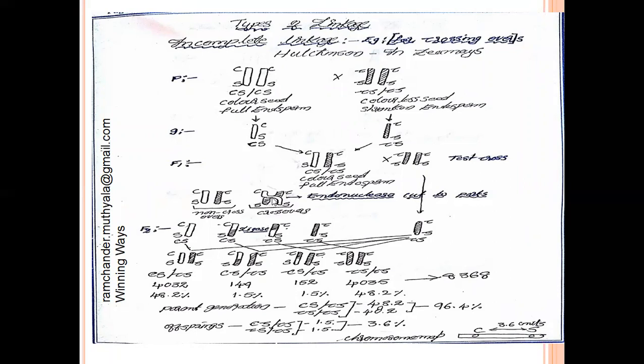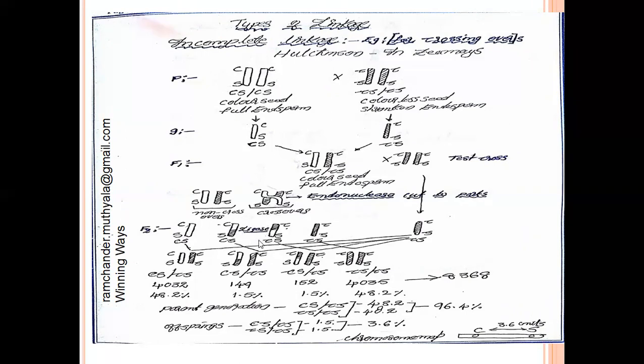If chiasma is formed in the pachytene stage of prophase 1 of meiosis 1, the chiasma is cut into parts by endonuclease enzymes. The cut chromatid parts are ligated by the ligase enzyme to form new recombinant gametes.